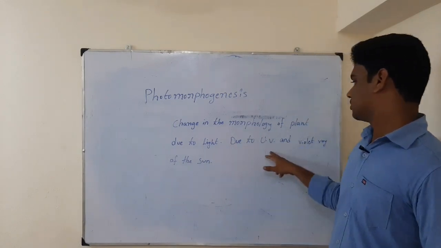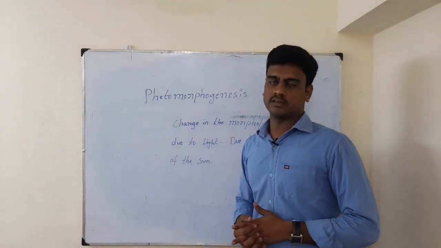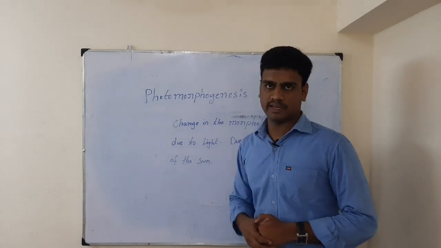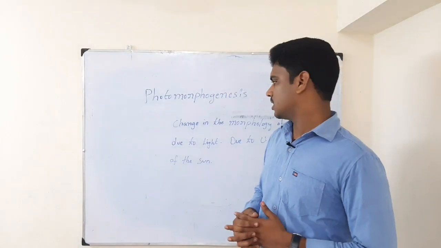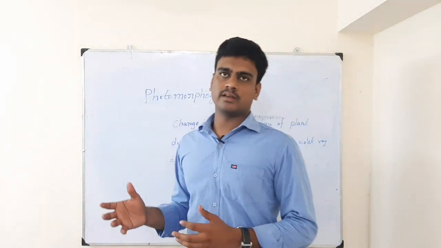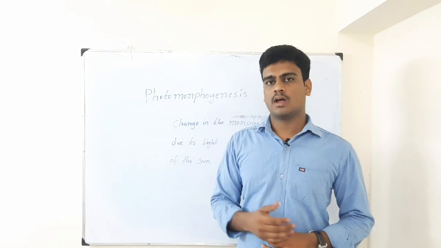It may be due to ultraviolet radiation or other radiations of the sun, because of which the plant is changing day by day. That is nothing but the growth of the plant. So from this lecture we have learnt about solar radiation and how it affects the plant.